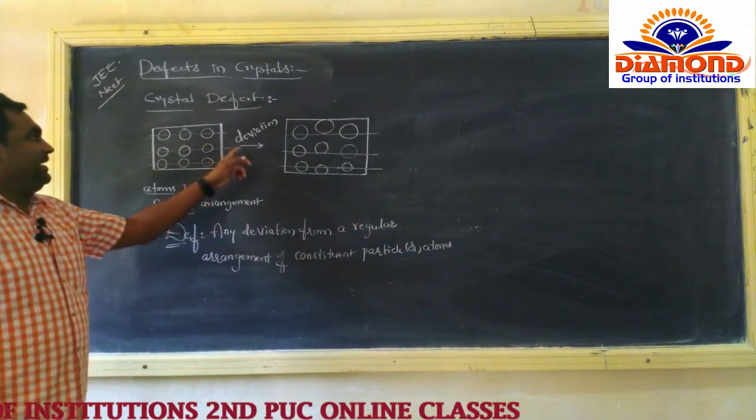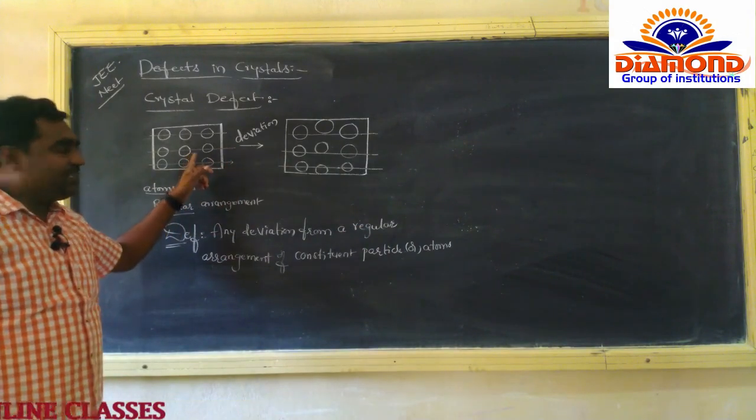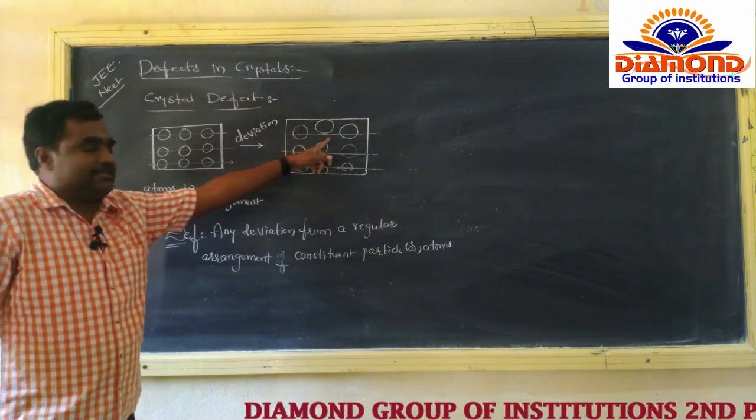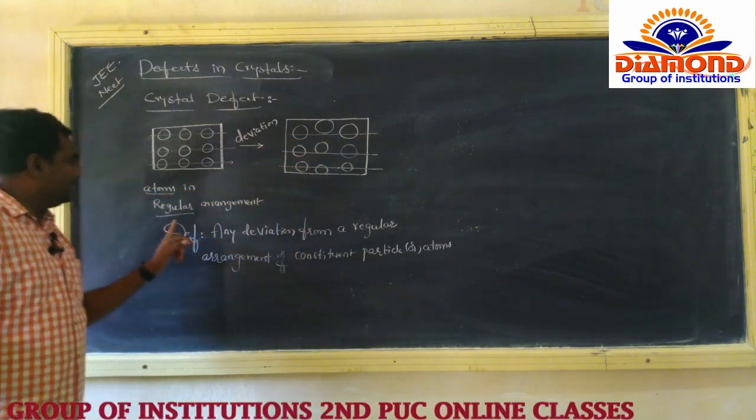So here is the regular arrangement, and the regular arrangement gets deviated like this. That is called the crystal defect.